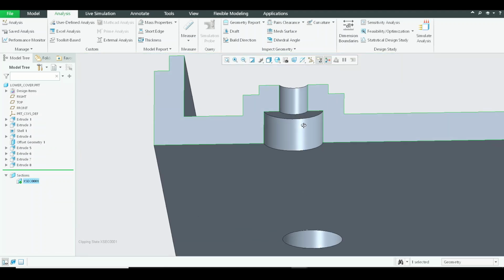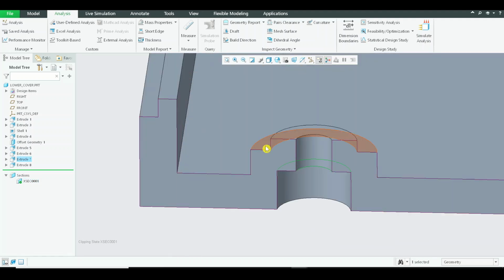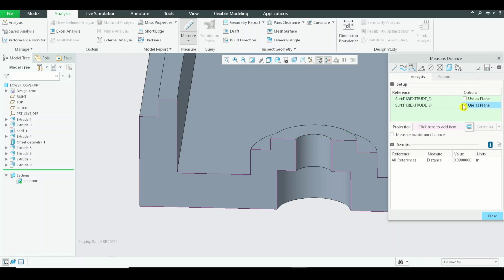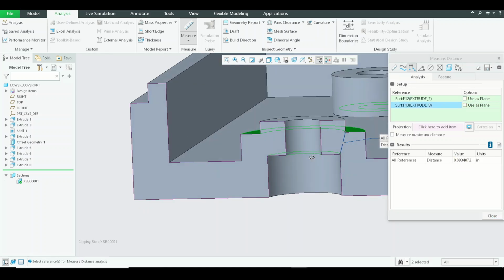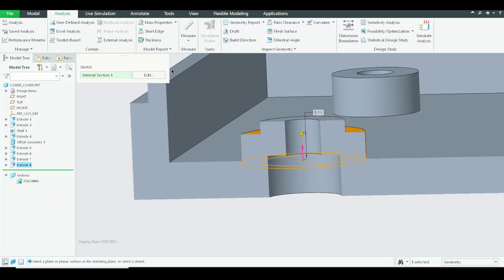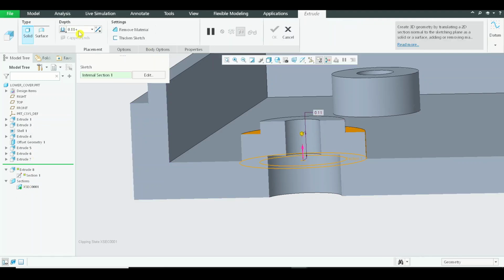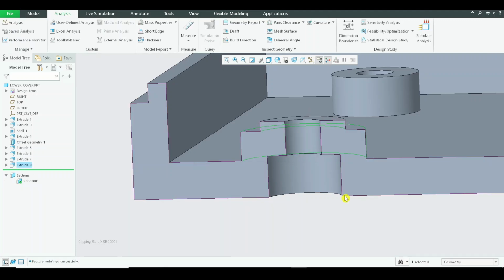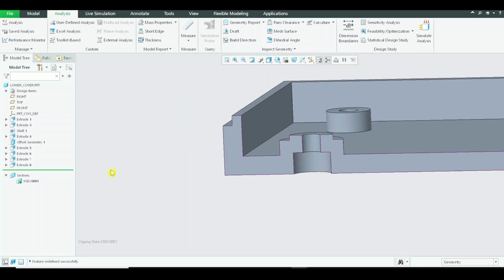Okay, and we can also analyze the distance from here to this point. I'm sorry, you didn't select the surface appropriately. Yeah, it's 0.09 actually. I can increase it to 0.1. All right, so I'll go to extrude and increase it from 0.11 to 0.12. So we have something better right now in comparison with the previous state, which was like this. We cannot leave the material in this manner. We have to add certain material around the loop.